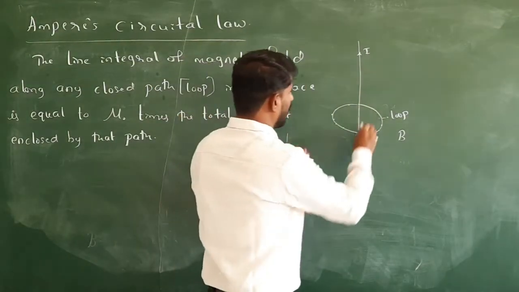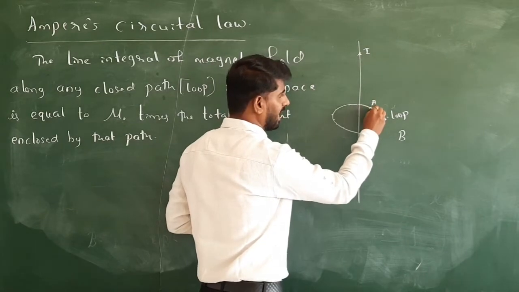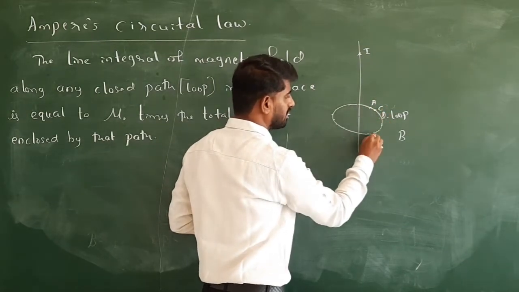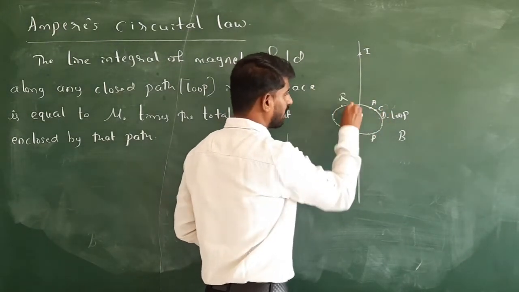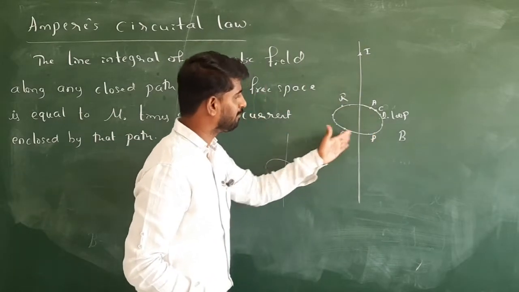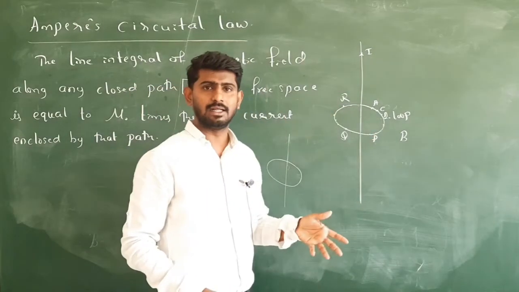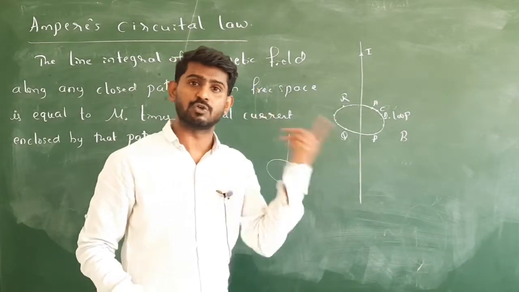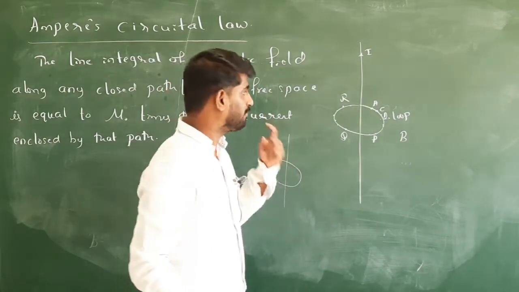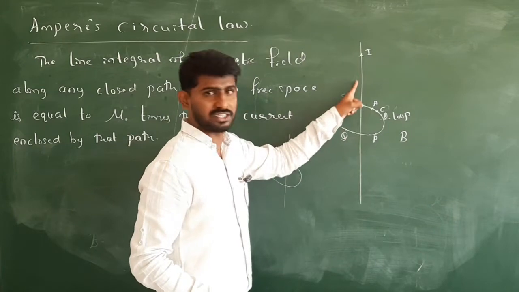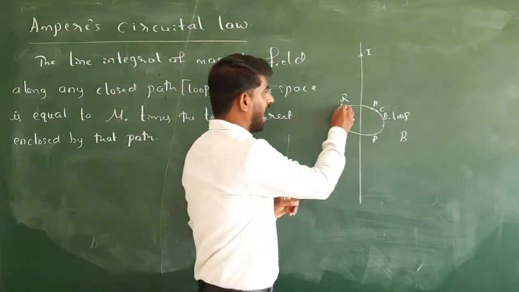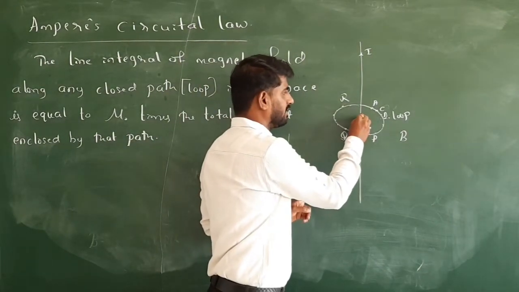Why does it have to be the same? Because I call this A point, this is C point, this is D point, this is P point, this is Q point, this is R point. For all the points, the magnetic field produced by this element is the same. For R point, the magnetic field is due to the current I only.